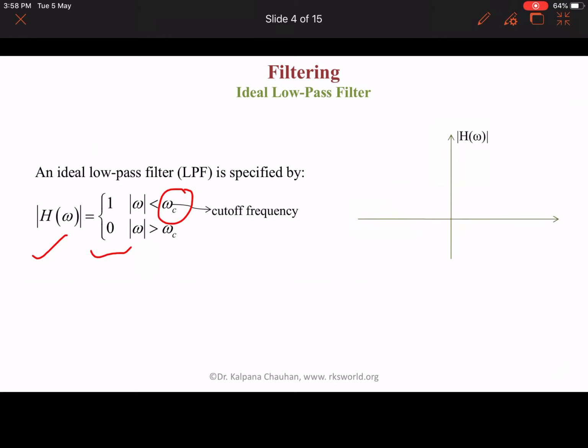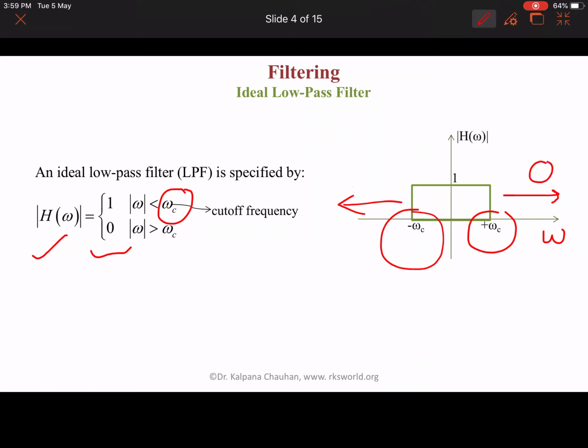Here we can see this characteristic in this graph, with H(j omega) on the y-axis and omega on the x-axis. The response of this filter is 1 up to the cutoff frequency omega c, while for higher frequencies the value is 0.